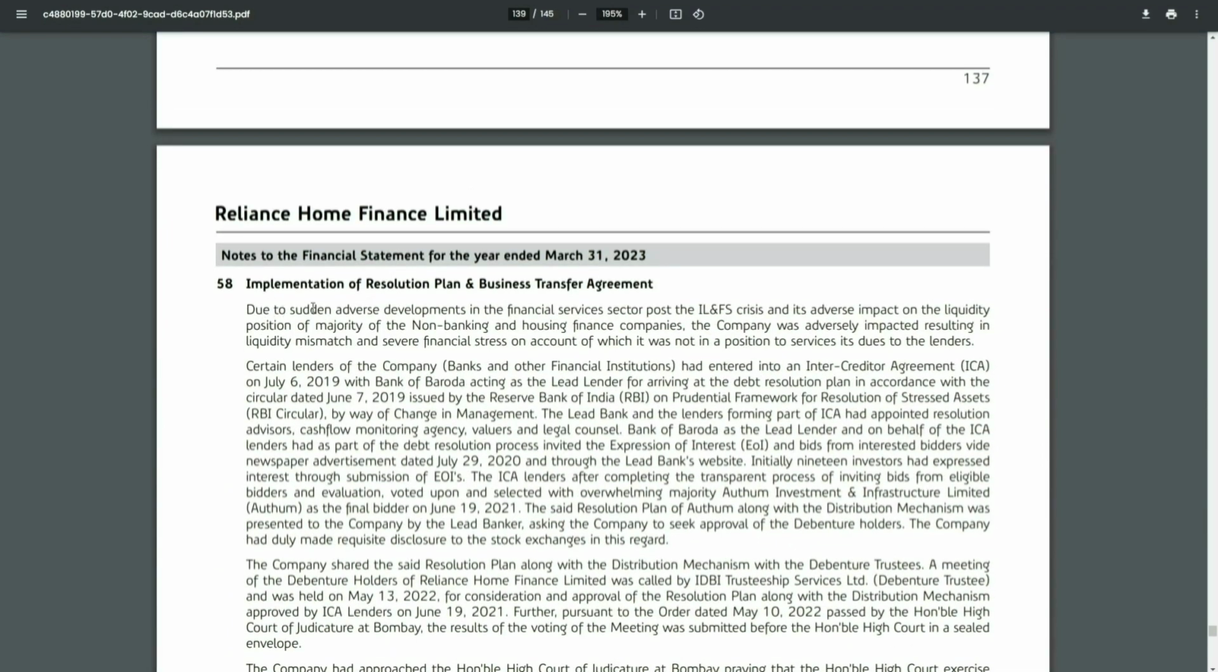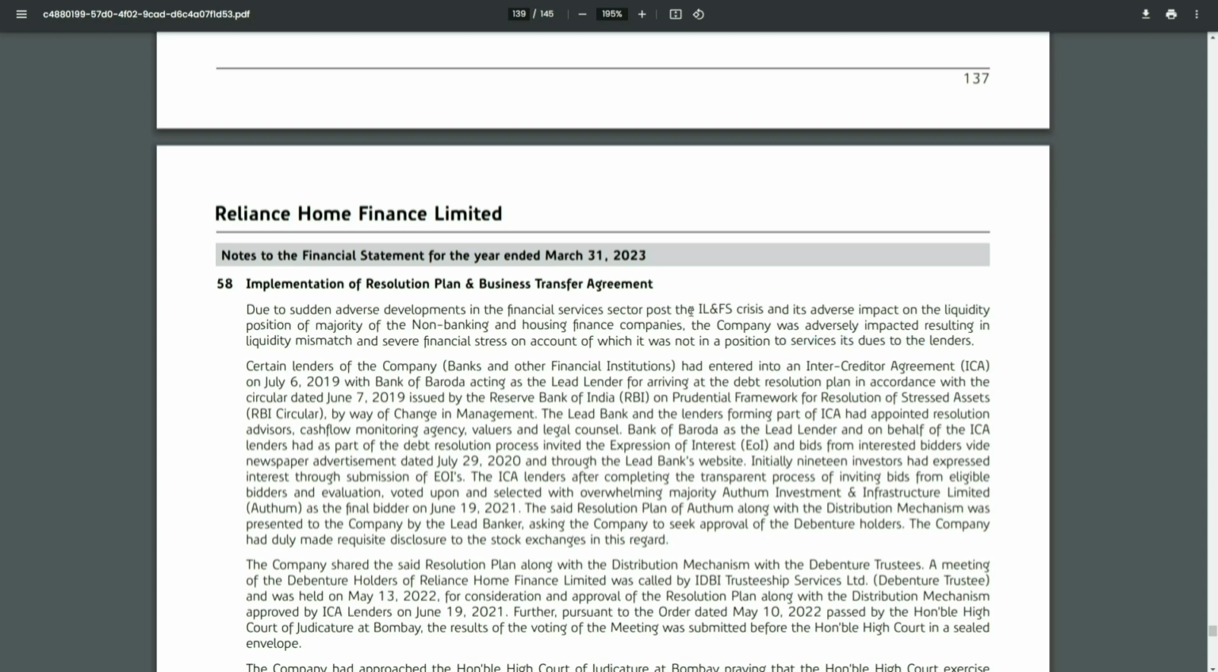Due to sudden adverse developments in the financial sector due to the IL&FS crisis, right? There was an impact on their liquidity position for major non-banking finance and housing finance companies, right? And this adversely impacted, resulting in a liquidity mismatch. Remember, I was talking about banking companies, that there should not be an asset liability mismatch, there should be proper liquidity, right? Because there was a liquidity mismatch, they were not able to service dues to their lenders.